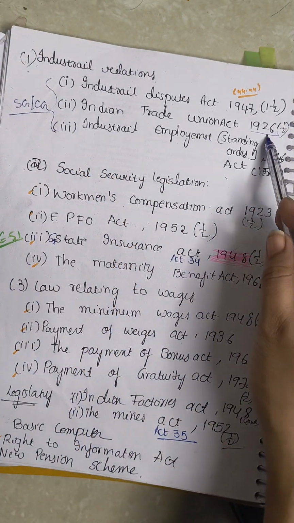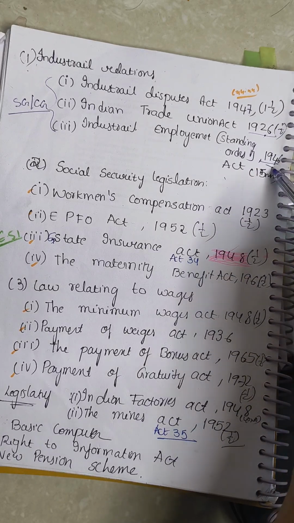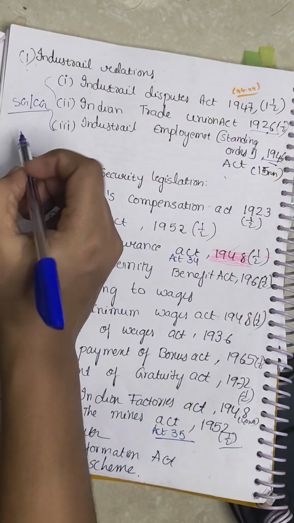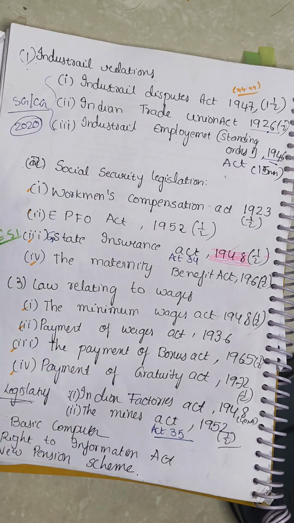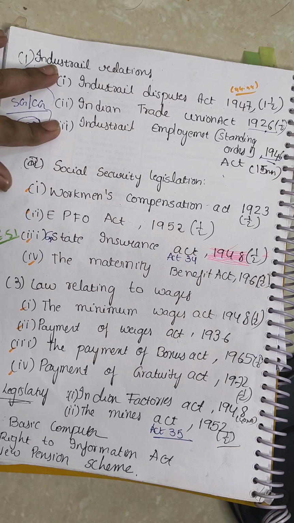Again in 2020, some major acts have been introduced in industrial relations, and there are some changes, as it was amended in 2020. We can discuss in detail after these three topics with a deep explanation.